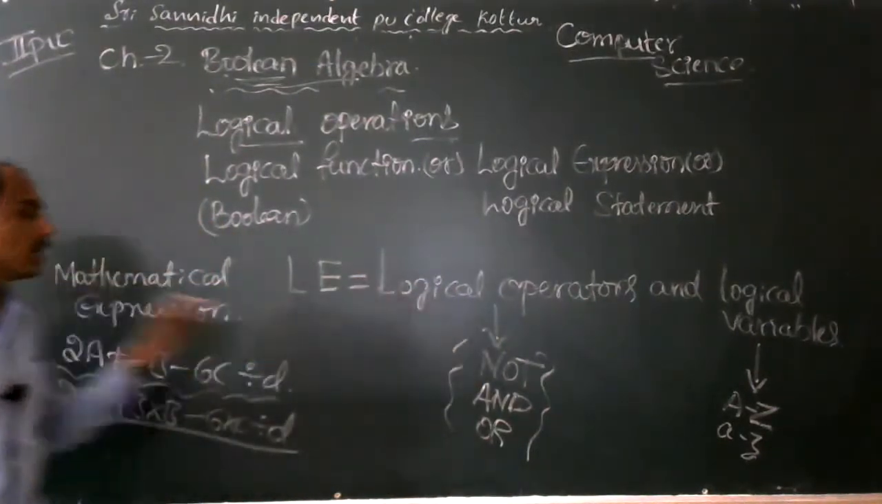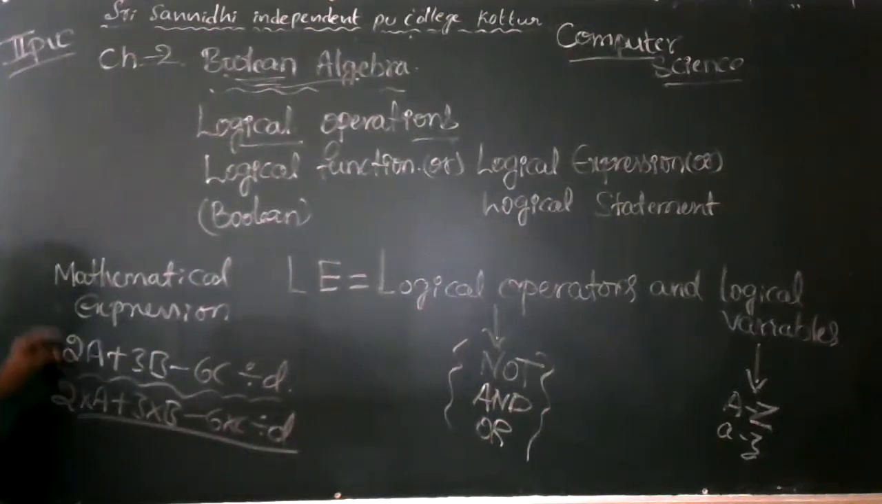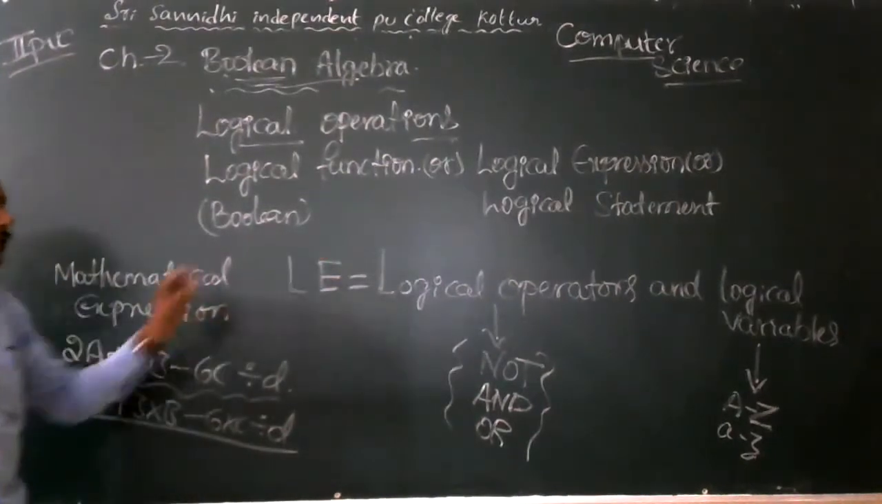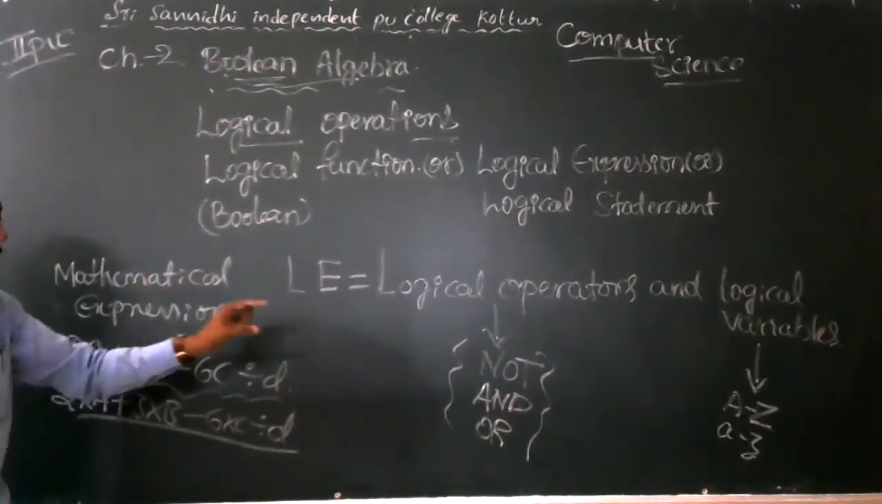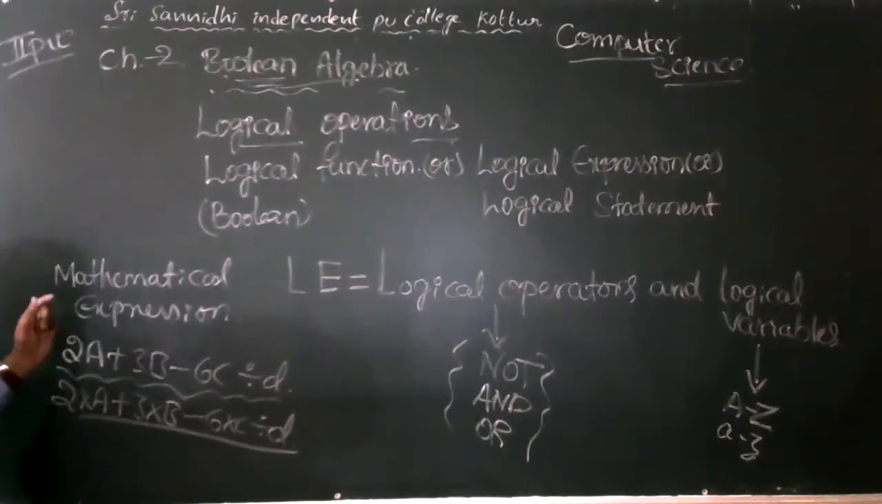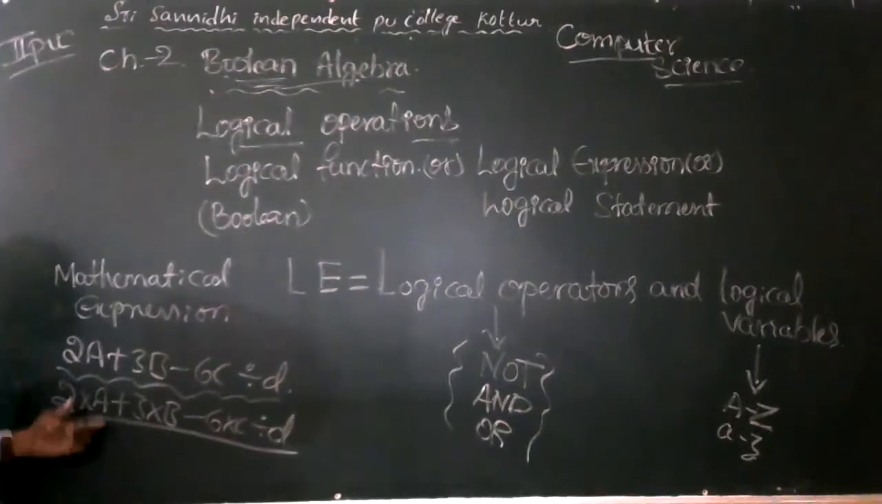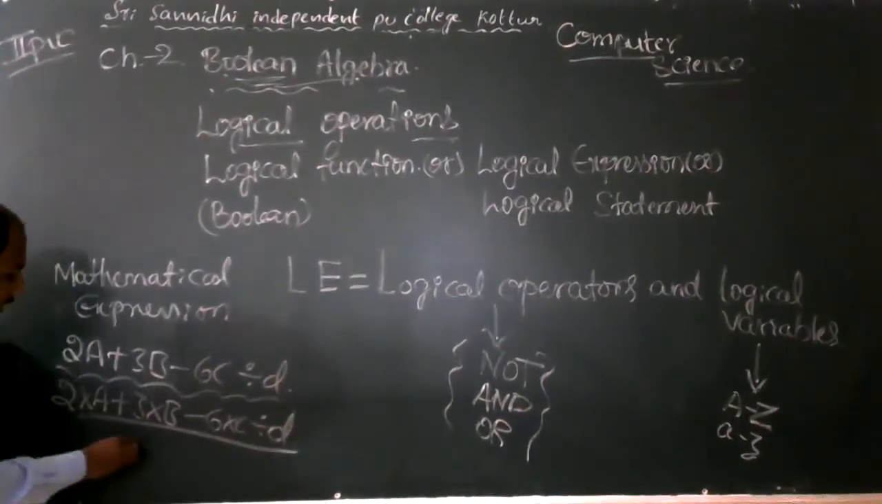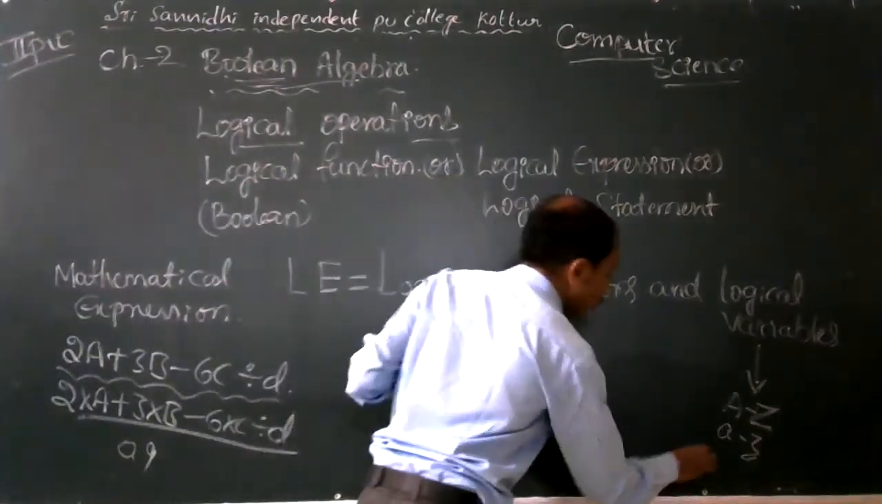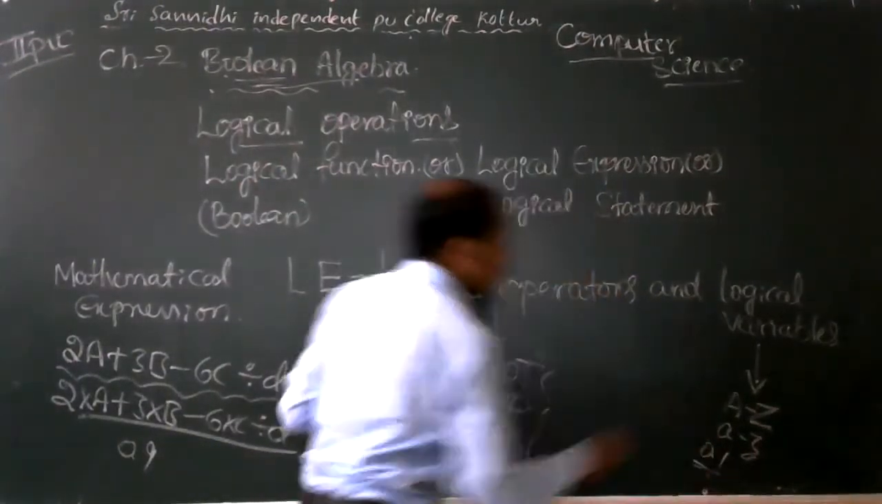How do we use the logical operator? Logical expressions are written similarly to mathematical expressions, but the operators are different. Variables are the same, but constants are different. Here decimal constants 0 to 9 are used, but in logical expressions only the constants 0 and 1 are there.